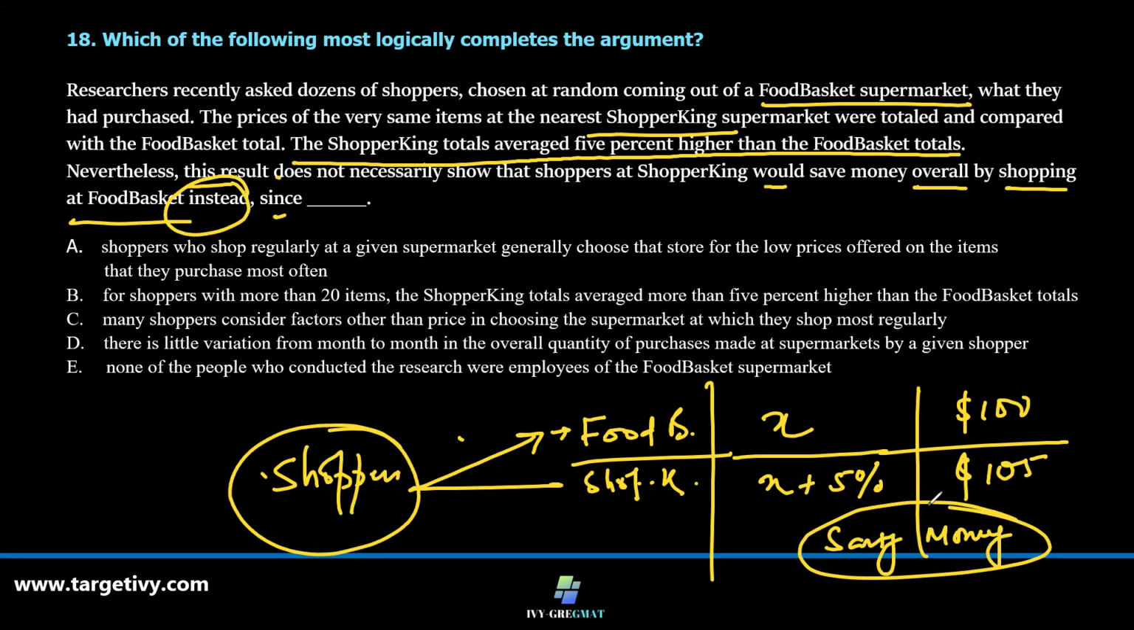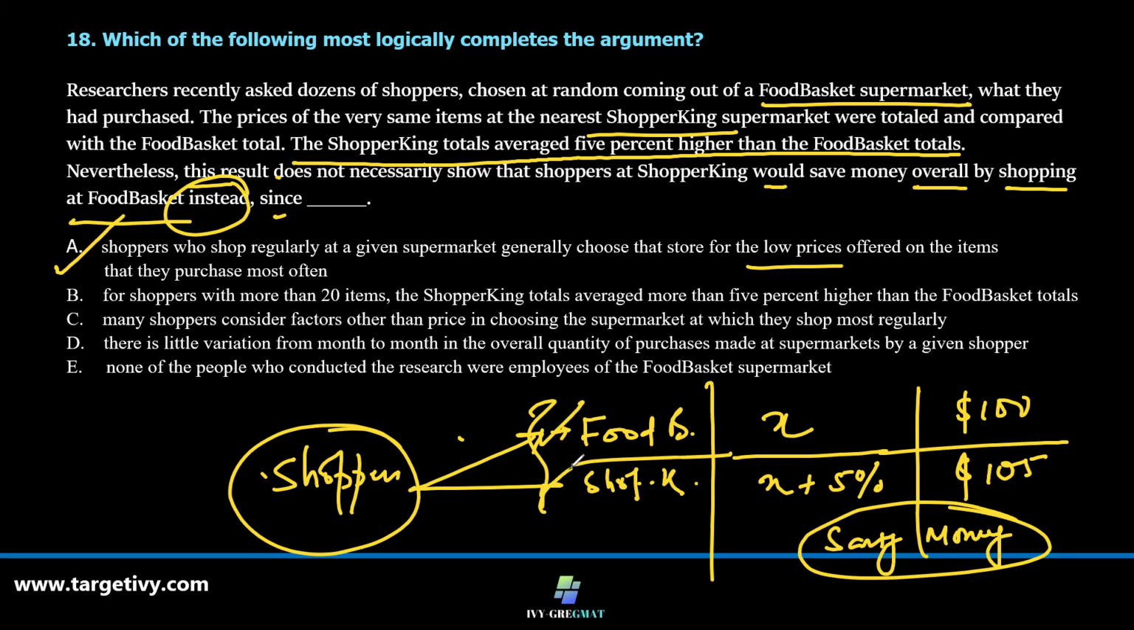Let's look at option A. Shoppers who shop regularly in a given supermarket generally choose that store for the low prices offered on the items that they purchase most often. Well, that sounds to be perfect. That I choose this one, Food Basket or Shopper King, and choose the store for the low prices offered on the items that they purchase.